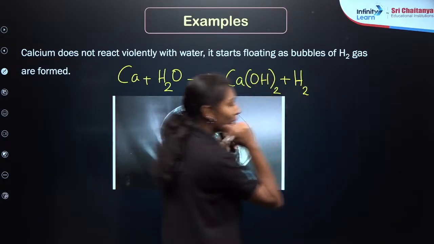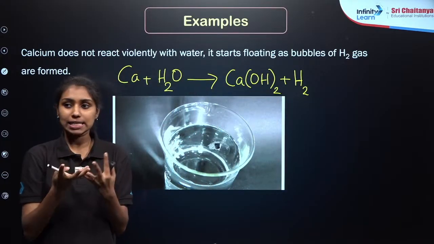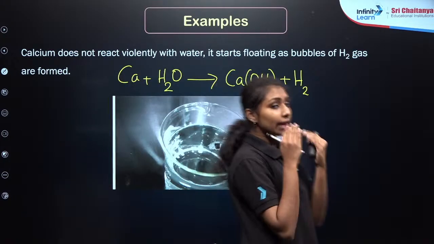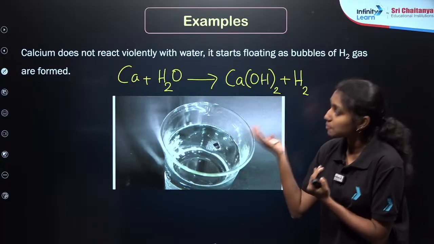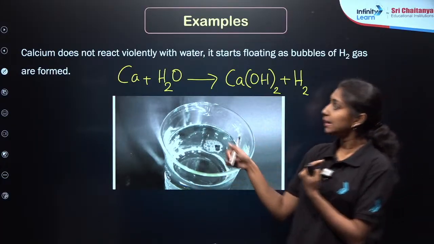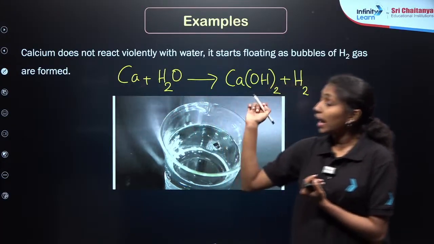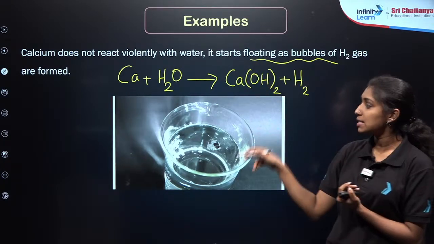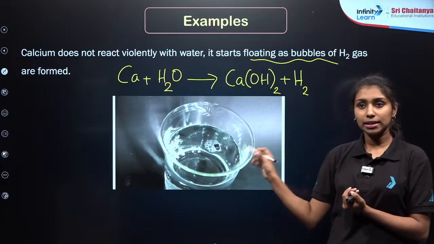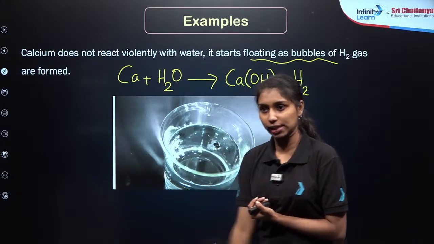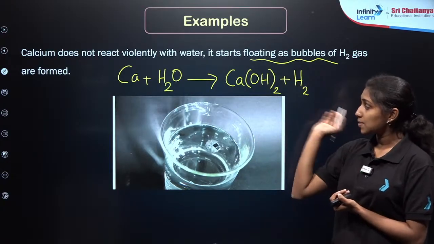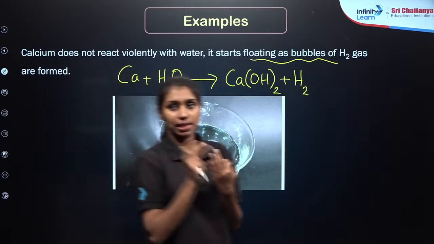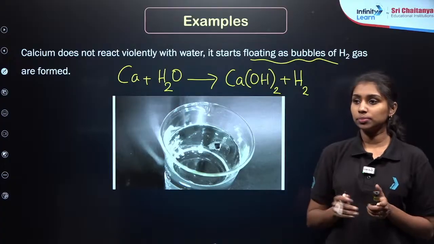This is also a type of exothermic reaction, but the heat formed is very less as compared to the previous two reactions, right? Heat formed is very less. That is why fire catching is not happening here, right? So calcium does not react violently with water. They start floating. The bubbles of hydrogen gas are formed. These bubbles are representing the hydrogen gas forming. This is also an exothermic reaction in which heat is releasing, but the amount of heat released is very less as compared to the previous examples. Is that clear now?